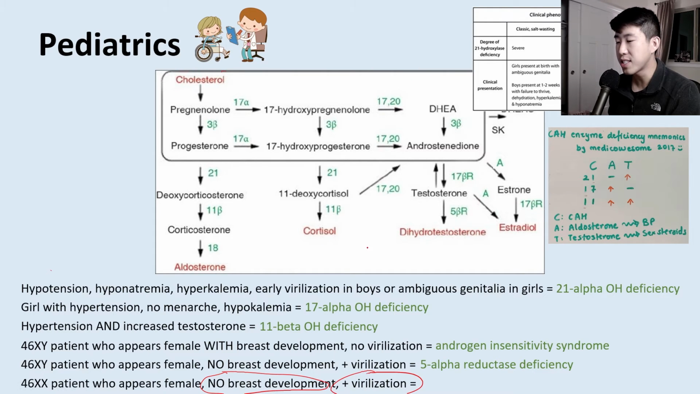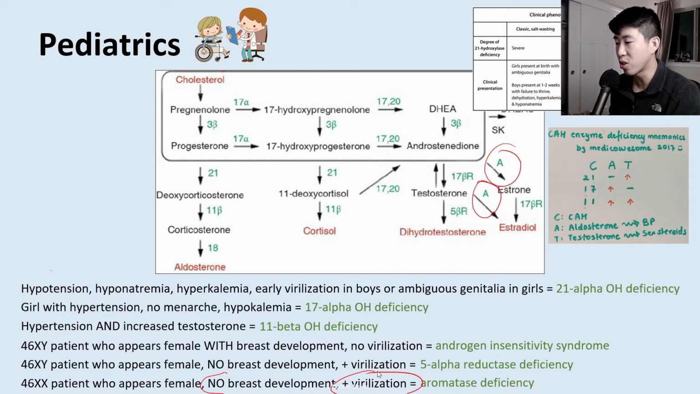Lastly, we have a genotypically female patient who appears female but has no breast development and has virilization. So this is going to be a patient with aromatase deficiency. So aromatase is right here in this pathway. This is what converts testosterone over to estrogen and estradiol. So the reason they have no breast development is because they don't have estrogen, and they have virilization because they have this excess testosterone that's lying around, which is going to give them clitoromegaly and facial hirsutism, stuff like that.